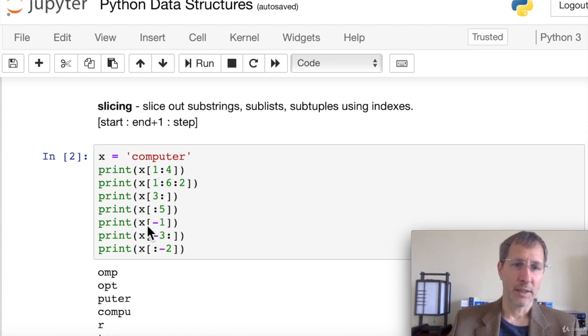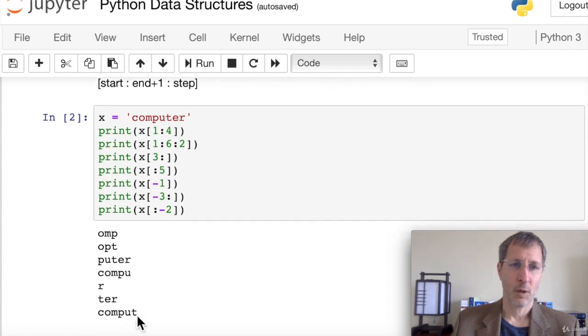Let's look at a negative index. If we print out just a negative index, -1, that counts from the right side of the string. Here we want the very last item in the string. We put -1, we get the R, the last element. And then here we get the last 3 items. We put a -3 as the start and go to the end of the string. That gives us TER, the last 3 elements.